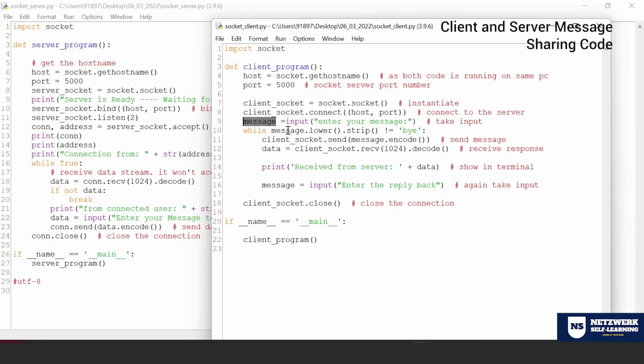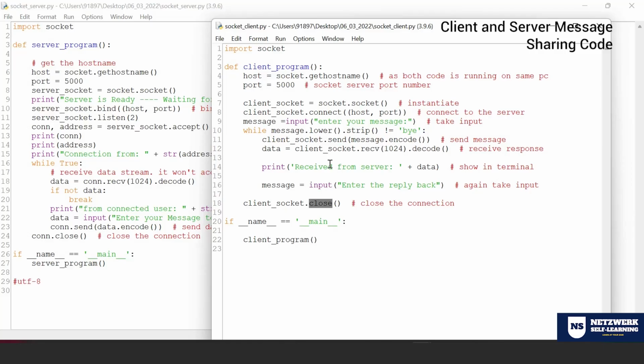So that's what I'm doing. I'll be taking the message, converting it into lowercase, and stripping it, so if there is a space before and after the string, it gets stripped. I'm making sure that the message should not be "bye". If it is "bye", it will close the connection. If not, it sends a message by means of encoding. Same thing: when it sends, it can also receive. So the message data happens between these two.